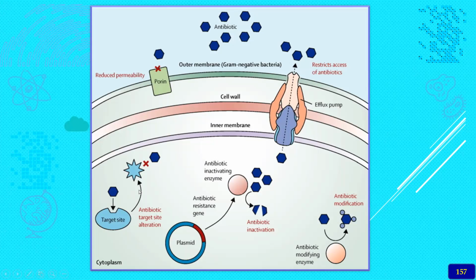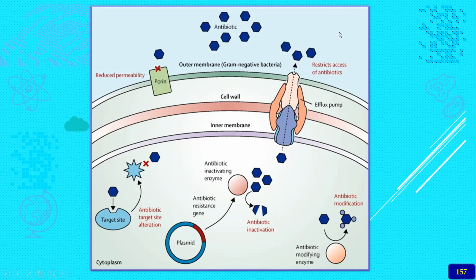these cephalosporins cannot bind. Of course, the plasmids will acquire a genetically resistant gene, and then these inactivating enzymes are also there. Then there will be a production of the efflux pump, which puts the antibiotic out.